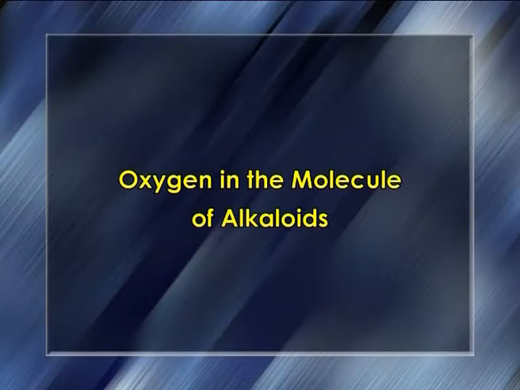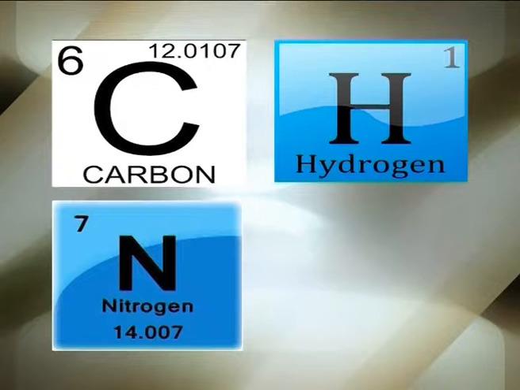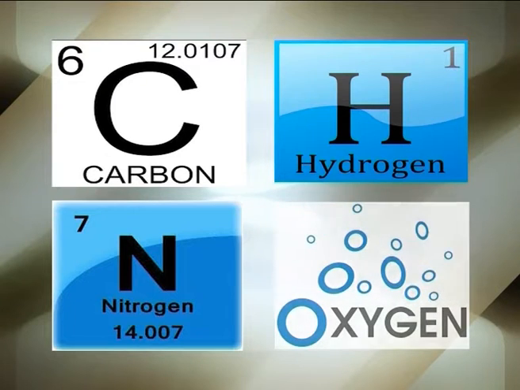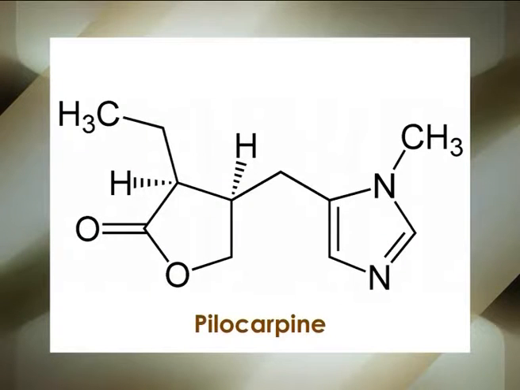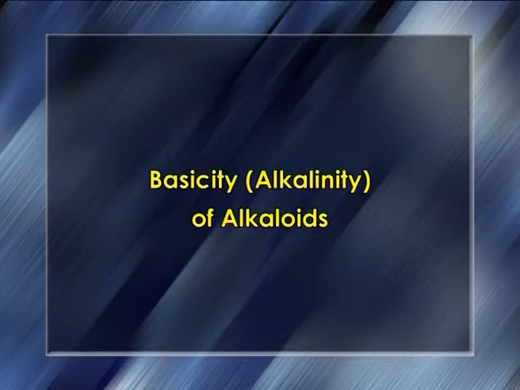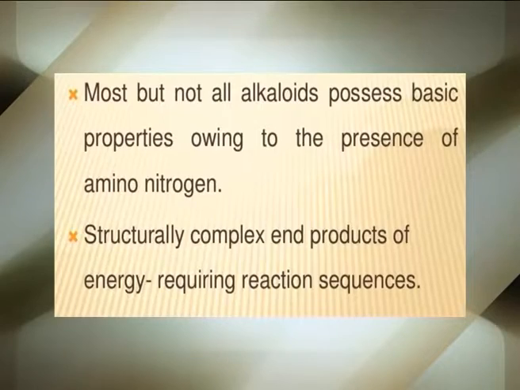Oxygen in the molecule of alkaloid. In addition to the common elements, for example carbon, hydrogen and nitrogen, a variety of alkaloids normally contains oxygen atoms, for example pilocarpine. Basicity or alkalinity of alkaloids. In general, the alkaloids are basic in reaction by virtue of the presence of nitrogen atom in the molecule. Hence, they easily get converted to their respective salts with various acids.